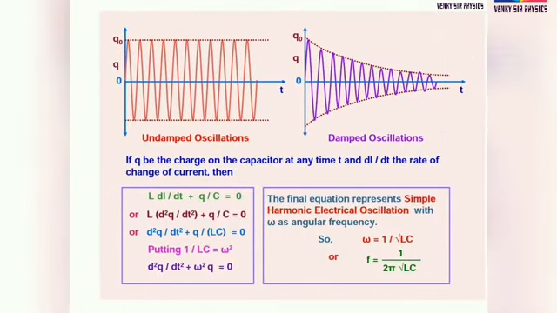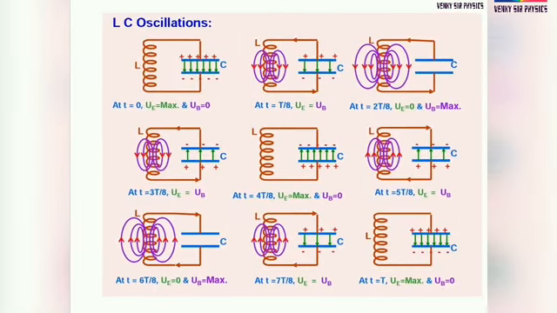Coming to the small graph: undamped oscillations and damped oscillations using LC oscillations. We know that undamped means there is no loss of amplitude in any type of oscillations. Damped means the amplitude continuously decreases to 0. See the second diagram. If q is the charge on the capacitor at any time t, and di by dt is the rate of change of current, then from this circuit we can draw the equation.